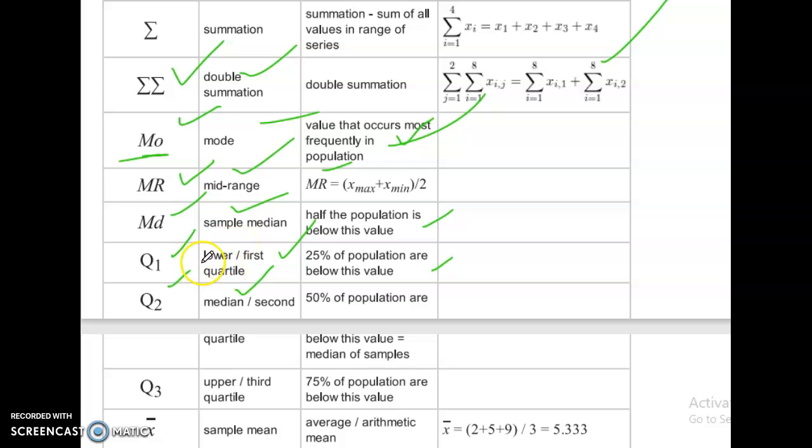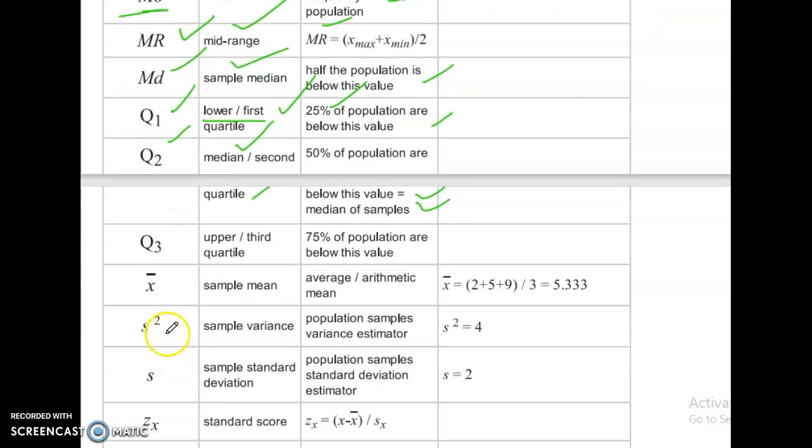Here, this is lower, also called first quartile. Sorry, for Q2, median or second quartile: 50% of the population is below this value, equal to the median of the sample. Q3, upper or third quartile: 75% of the population is below this value.